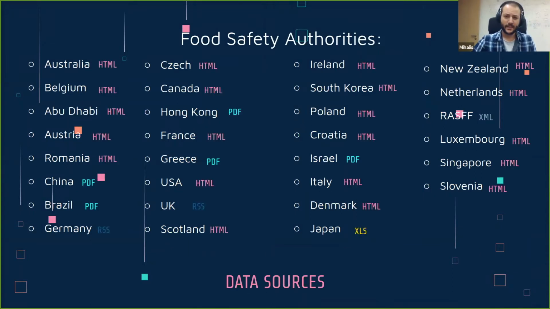And the tricky thing is the various data formats that are out there. Most of the sources, of course, have HTML data. These are web pages. They list the recalls on a specific web page. Then you can get specific patterns out of the pages and collect them all. But you also have PDF files or RSS feeds or XML feeds and Excel spreadsheets, for instance.